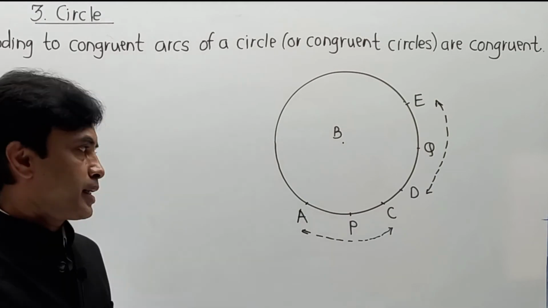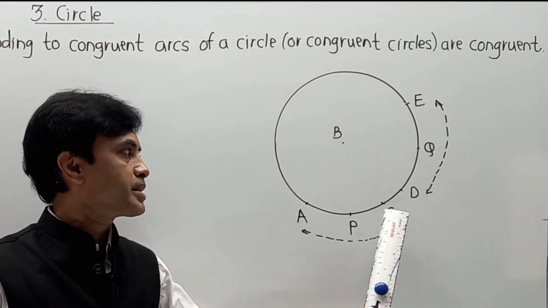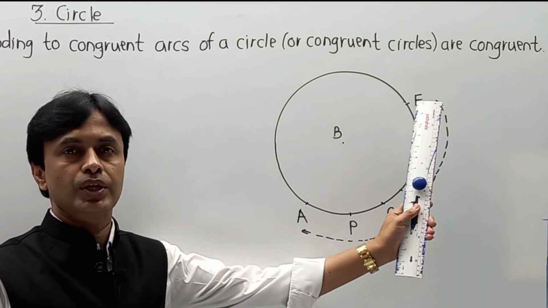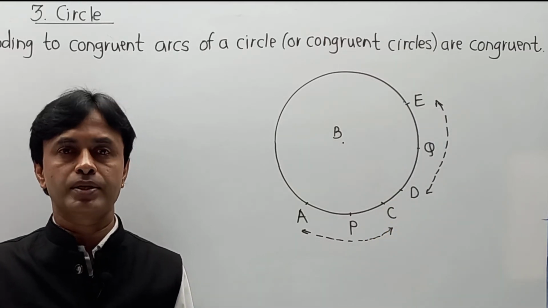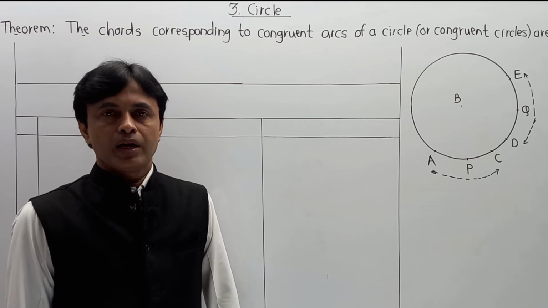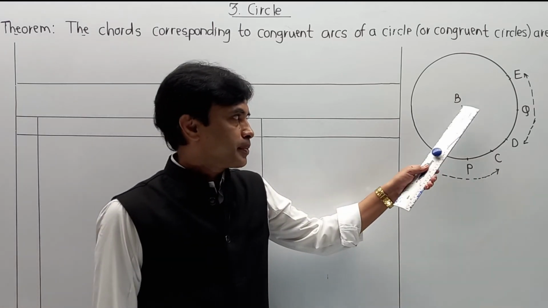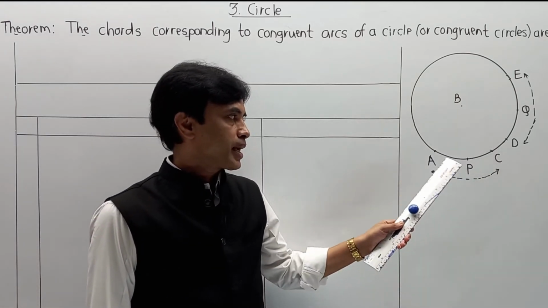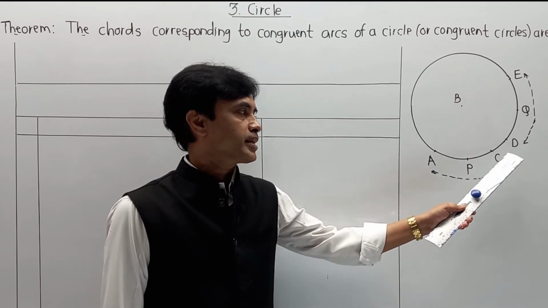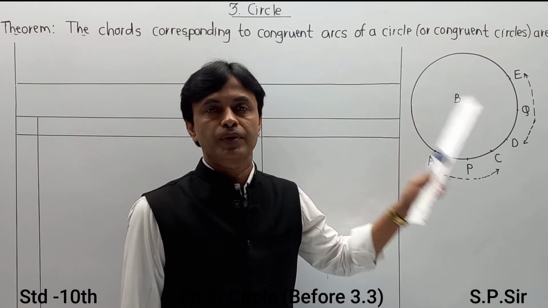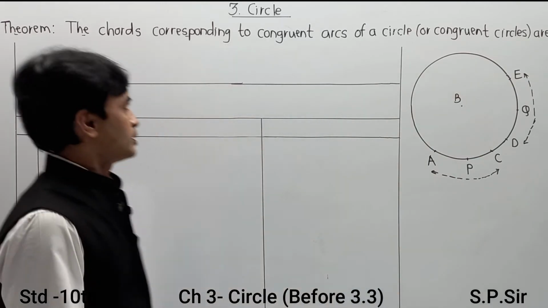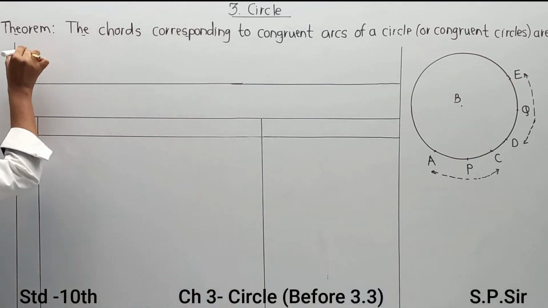And let us consider that this measurement arc APC is exactly equal to DQE, and according to that we have to write given, to prove and all other parts. So now friends, we know that B is a center of a circle and arc APC is congruent to DQE. This is nothing but a part of the given. I am going to write it in the given.